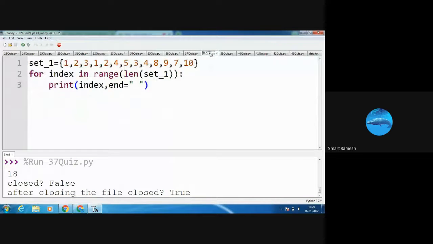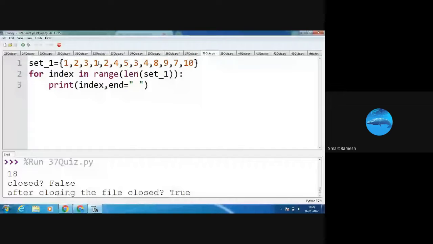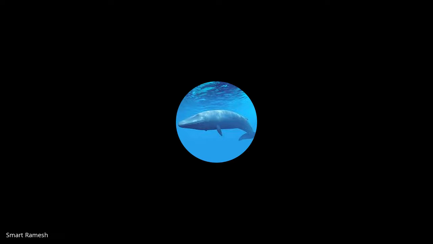Next is set. What is a set? A set is a collection of different items. It does not allow duplicates. See, 1 came 2 times in the list, 2 also 2 times, 3 also, 4 also 2 times. Those are the duplicate items.